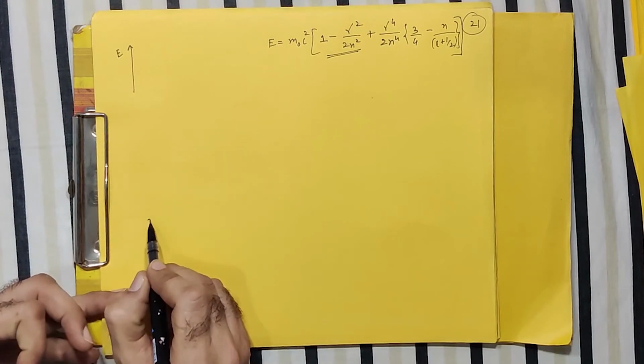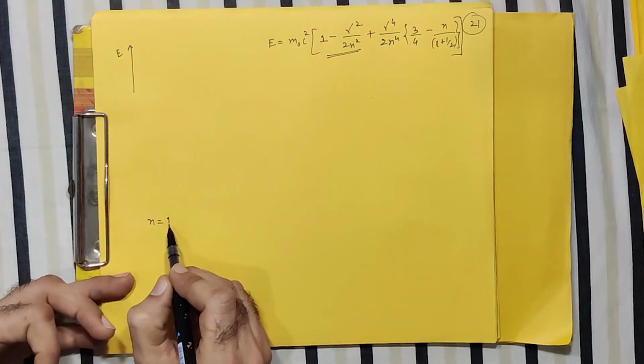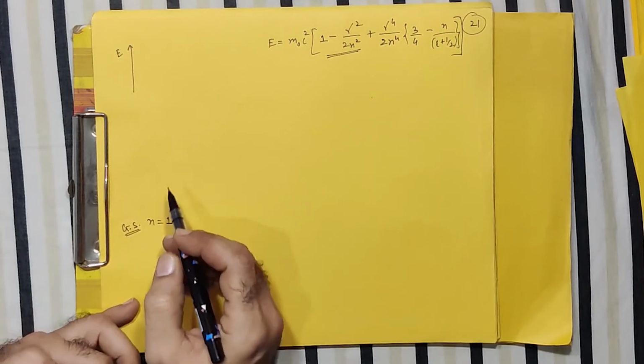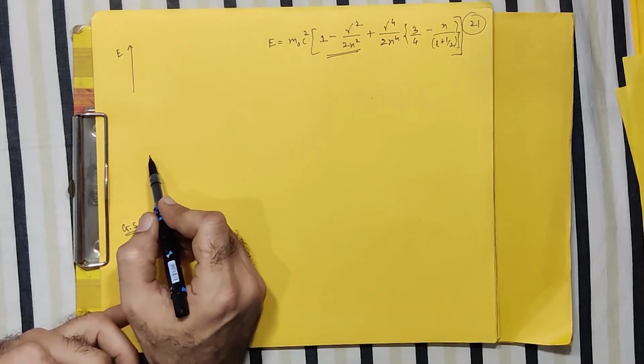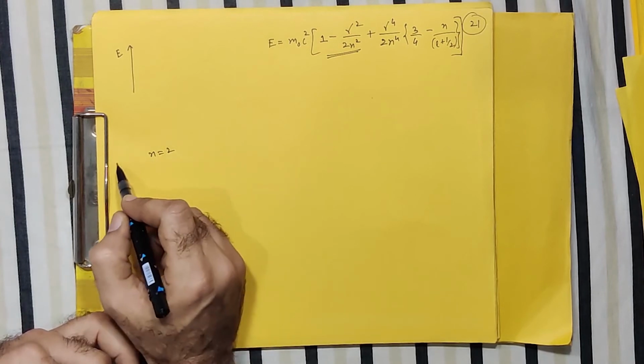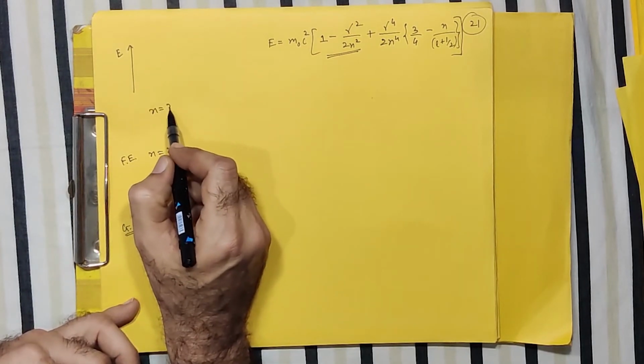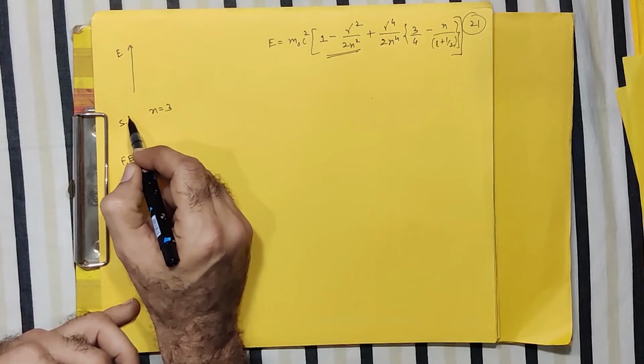Here I write n, don't forget, is your principal quantum number. So this represents my ground state corresponding to n equals 1. Then I have n equals 2, that is my first excited state. And then n equals 3, which is my second excited state, and so on.